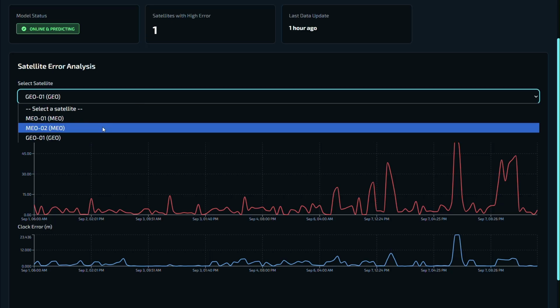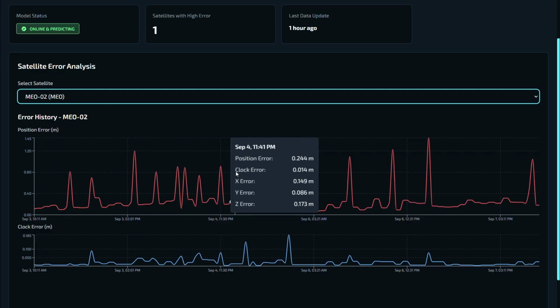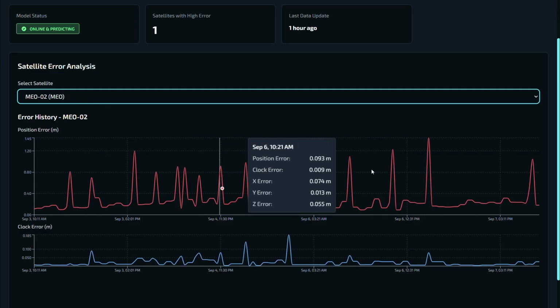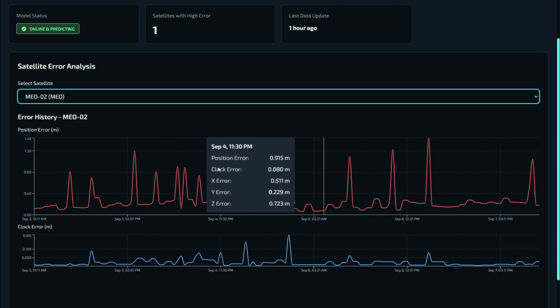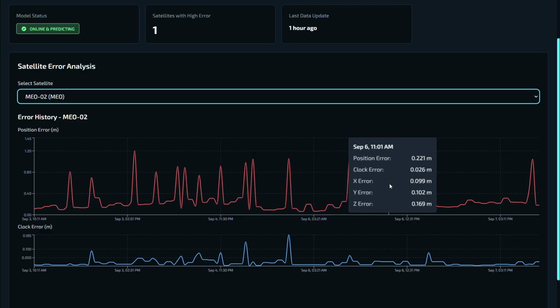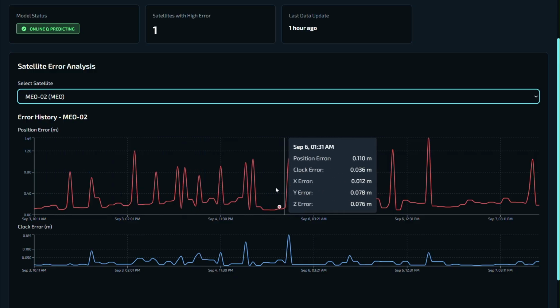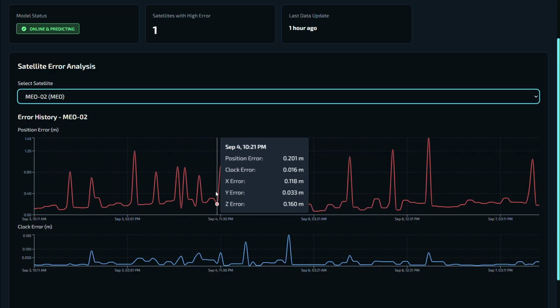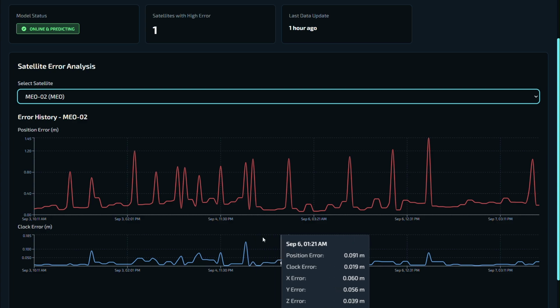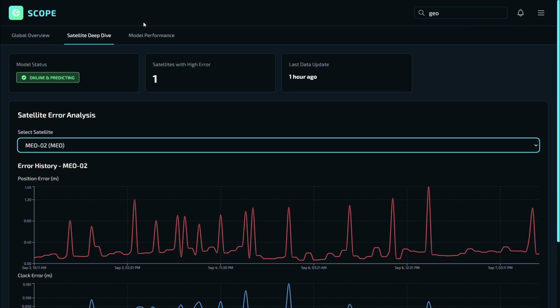Similarly, once I click on the MEO satellite, or the medium Earth orbit satellite, a similar graph is obtained with error values pertaining to the MEO satellite as given to us. As we hover over the graph, it shows us instantaneous error values at different time steps for both the XYZ coordinates as well as the satellite clock coordinates.